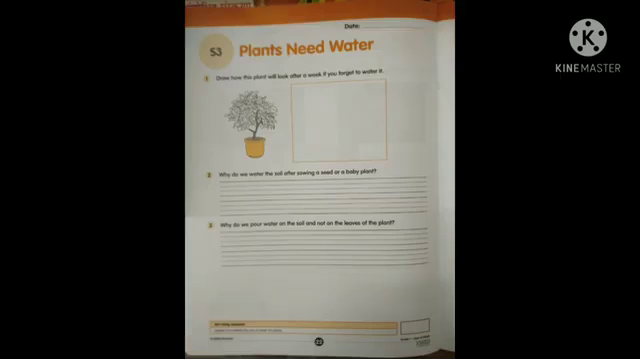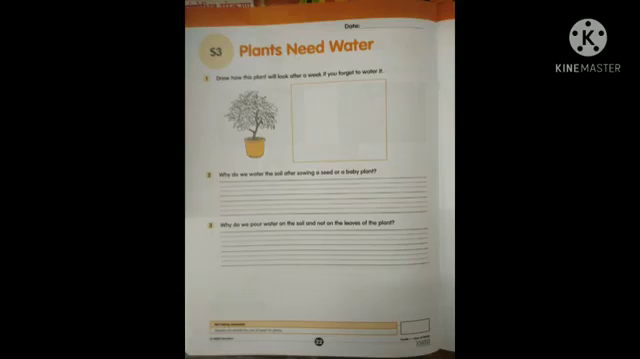Yes children, did you open page number 22? Write the date. Plants need water. See the first one. Draw how this plant will look after a week if you forget to water it. If the plant has no water, then how does it look? Draw here and show me. Okay? See the second one. Why do we water the soil after sowing a seed or a baby plant? What will happen to that seed? Write the reason. Soil will absorb the water so that the seed becomes a plant and it will grow. Yes or no, children? Write that.